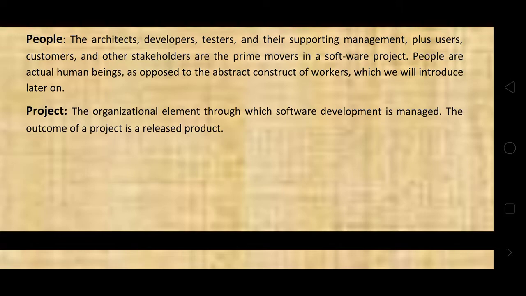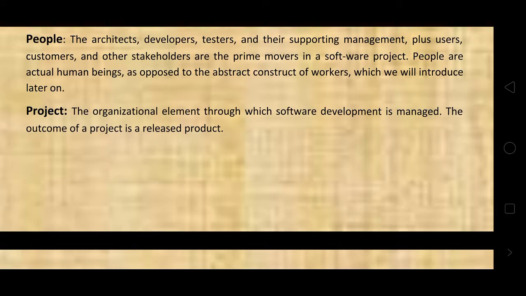The organizational elements through which software development is managed. The outcome of a project is a released product.